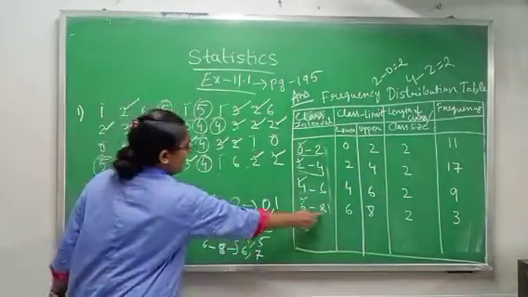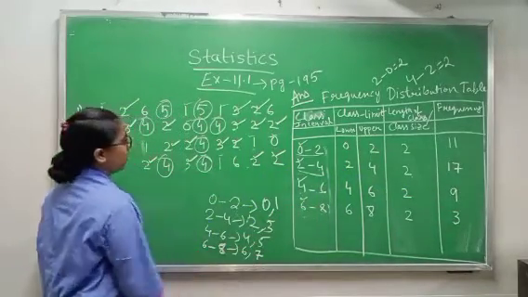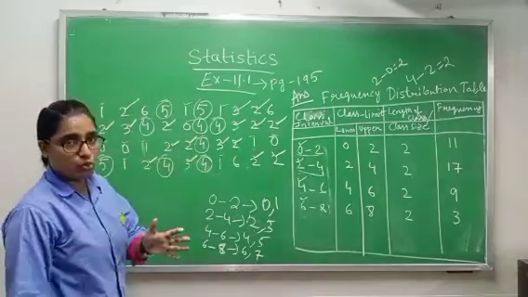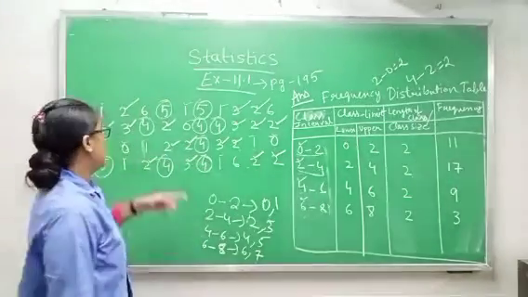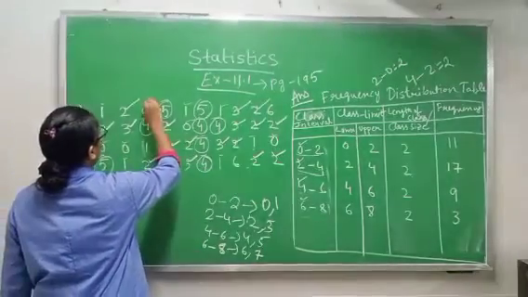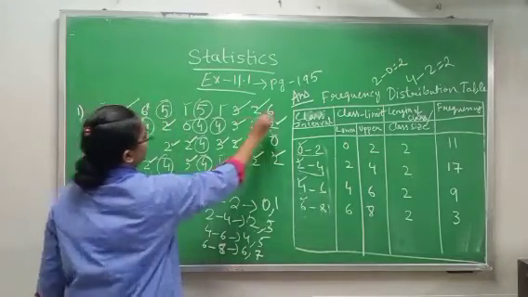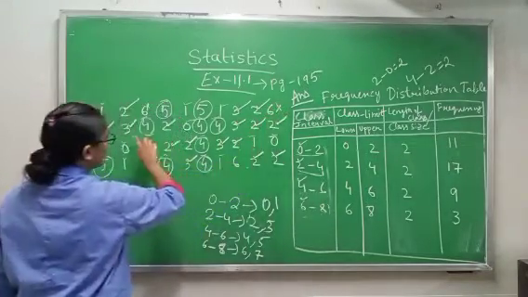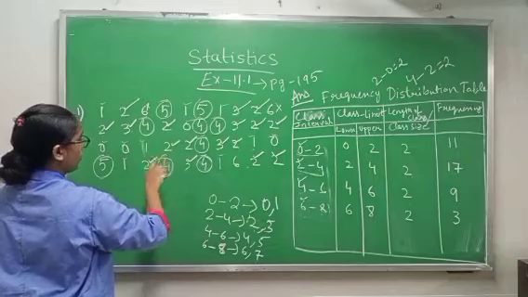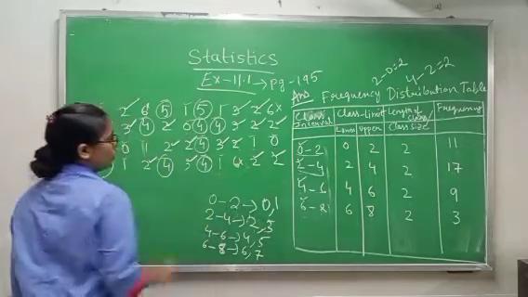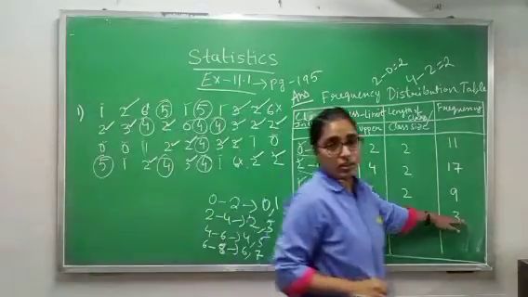Okay. Now 6 to 8. We will count only 6 and 7. In this one we have no 7, we have to count only 6. So 1, 2, 3. Okay. So 3.